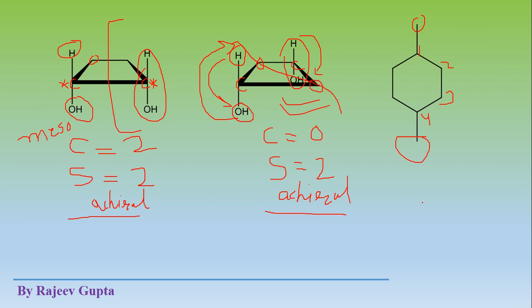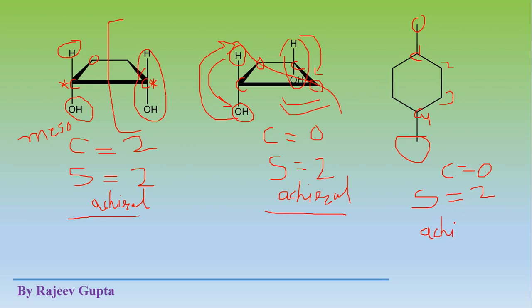So these both show geometrical isomerism, so the stereo center number is 2, but the chiral center number is 0, like the previous molecule. This is not a chiral center; this carbon is not chiral, because here the environment is the same. So the chiral center number is 0, the stereo center number is 2, and this molecule is achiral.